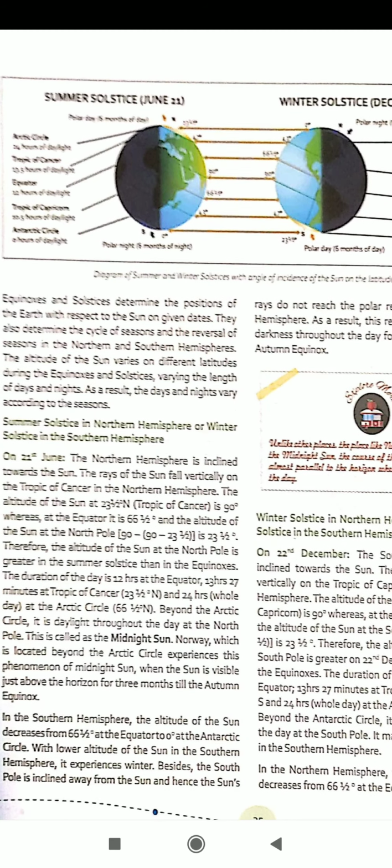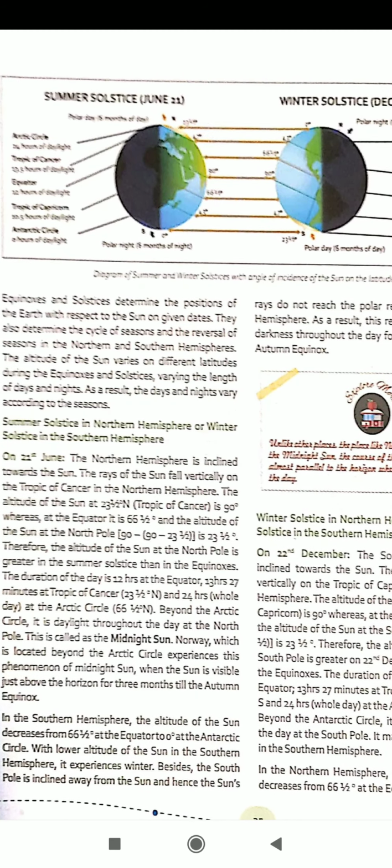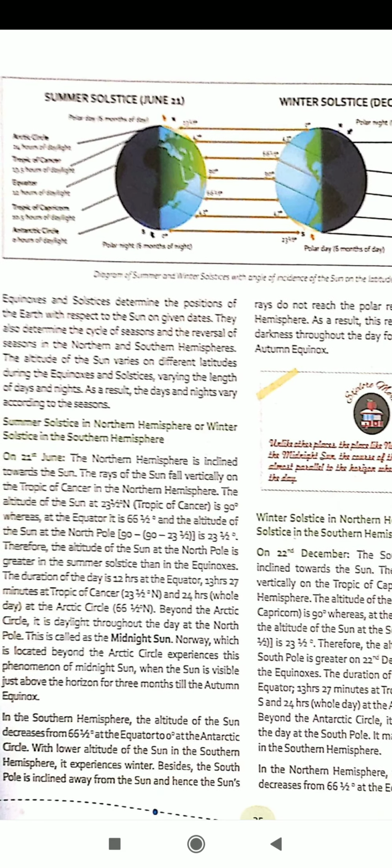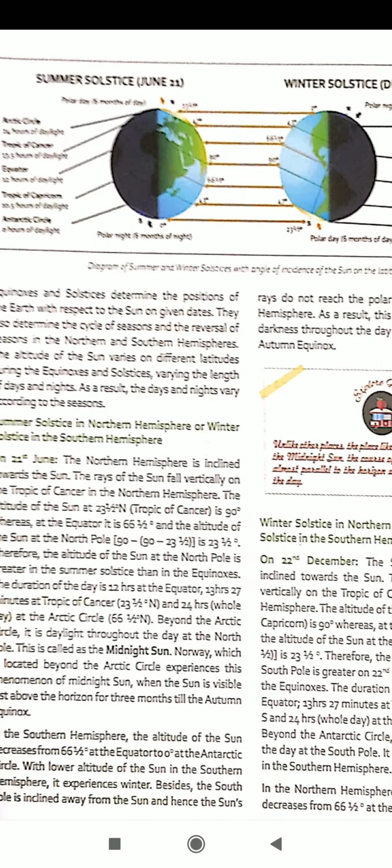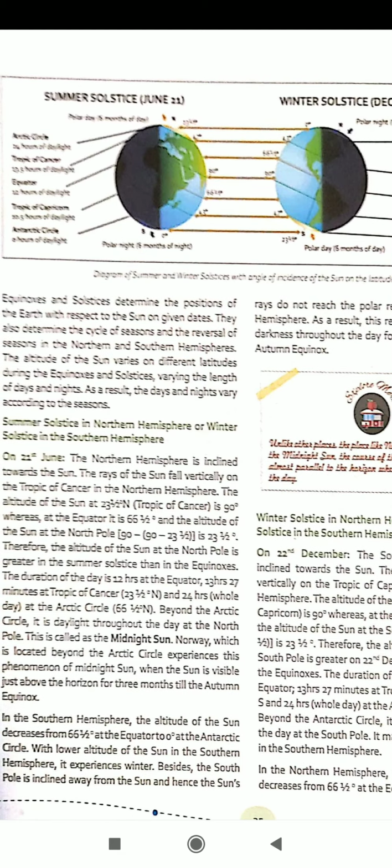At the two poles, the sun appears at the horizon where the altitude of the sun rays is 90 degrees minus 90 degrees, we get 0 degrees.